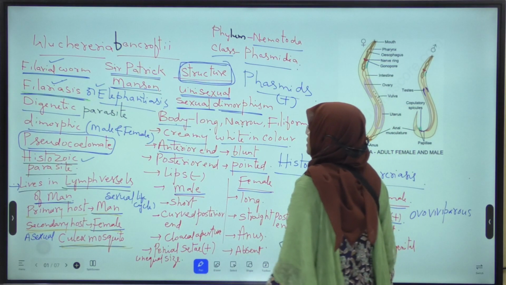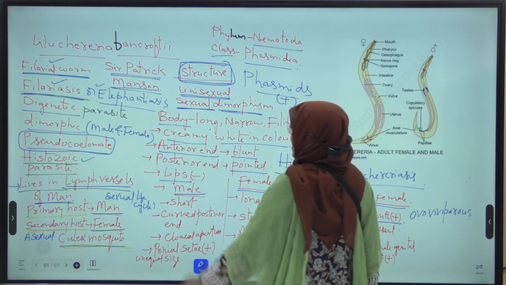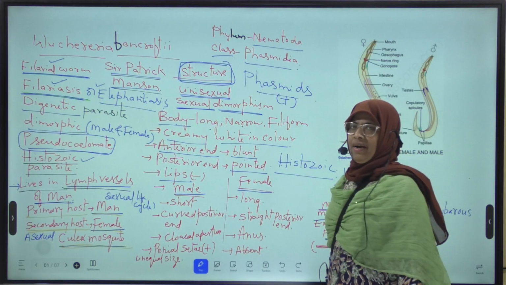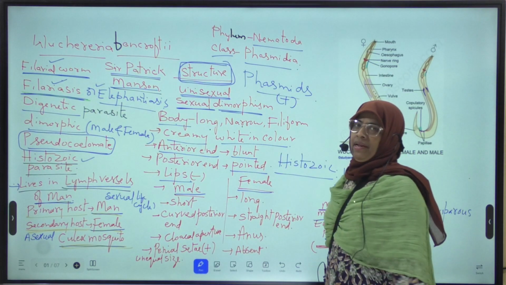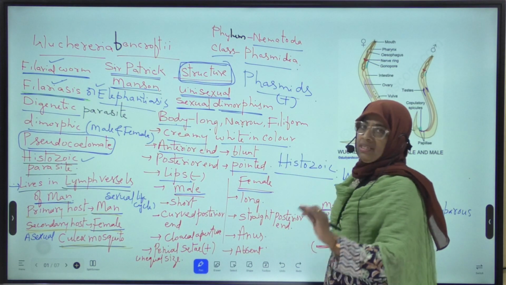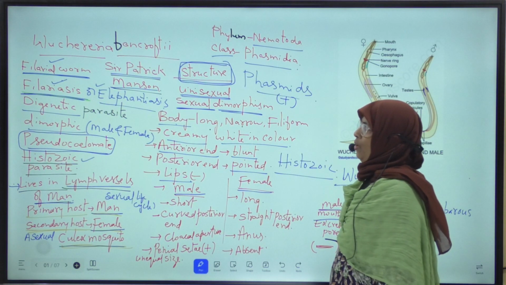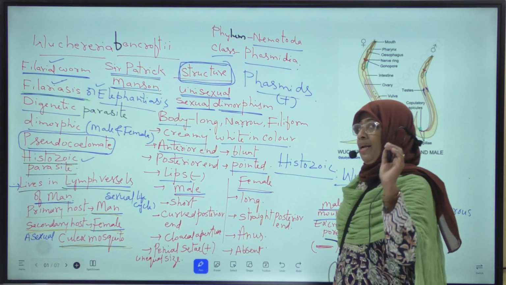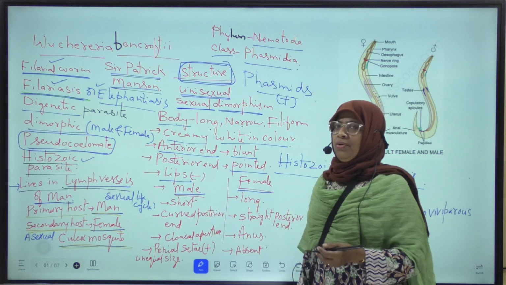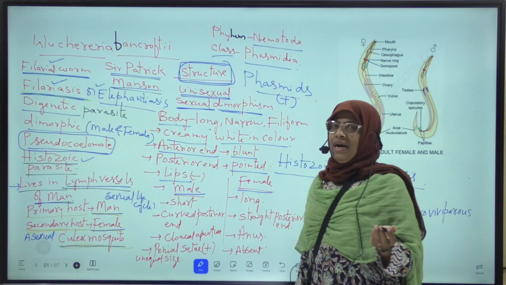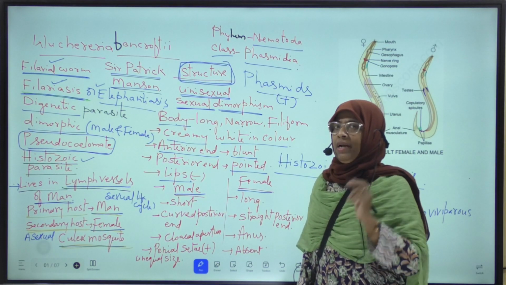Okay. Next, lips are absent. The mouth is not surrounded by lips in Wuchereria, meaning lips are absent in Wuchereria bancrofti. But in Ascaris, as I already told you in yesterday's class, the mouth is surrounded by three lips.